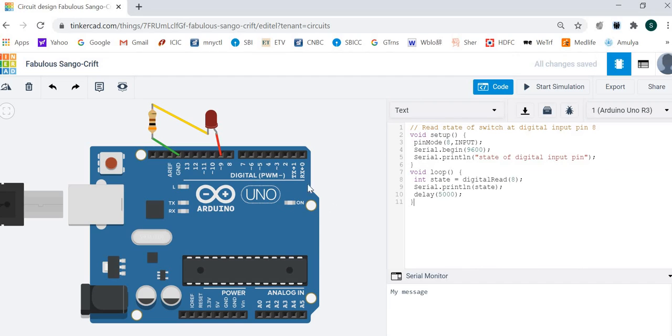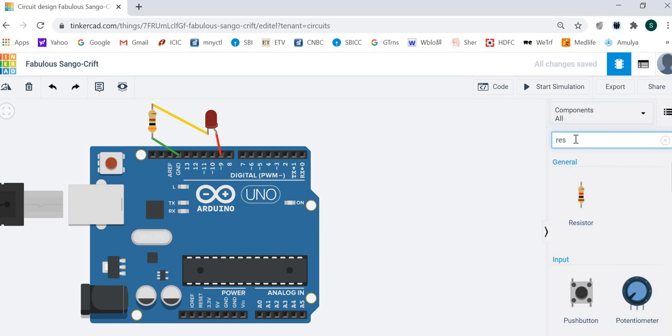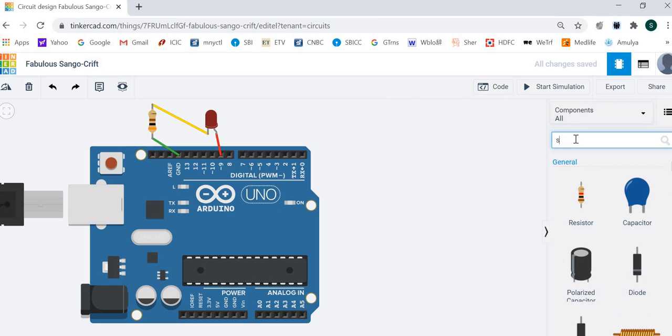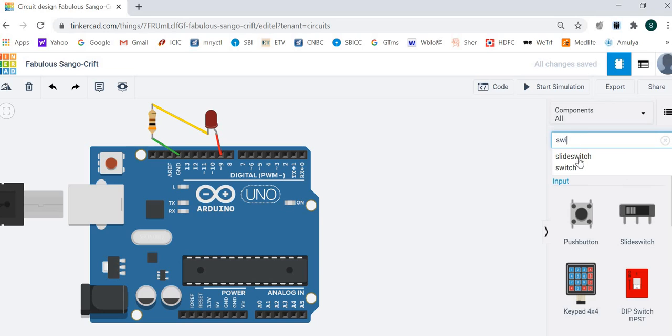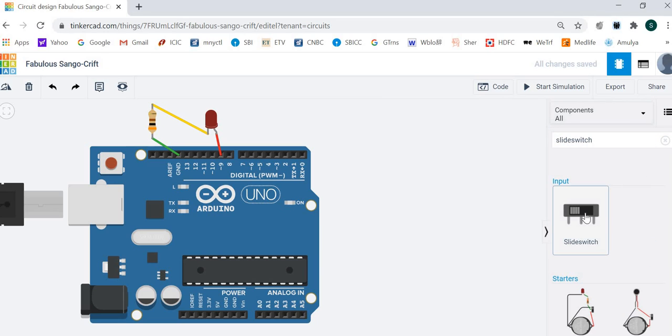In this program, when the switch is connected, its state will be seen. So let's connect the switch. Slide switch. This is the slide switch. Let's select the slide switch. Let's connect the slide switch at pin number 8.